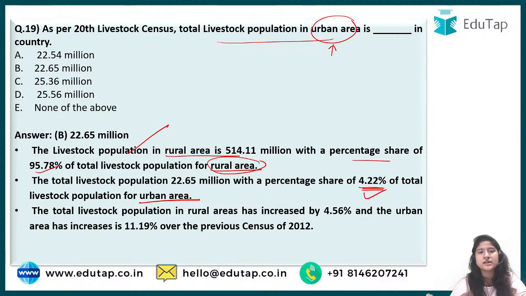This is for the percentage basis that we are looking at, and here is the quantity, that is the number, explained in million. The percentage is also mentioned here, so that if a question comes from percentage, you have a fair idea regarding it. All right. And then the total,